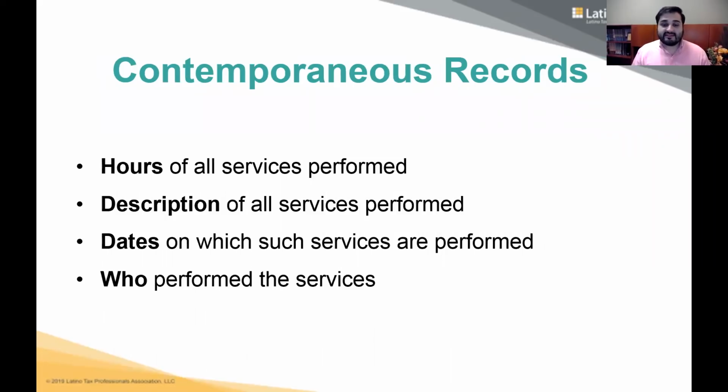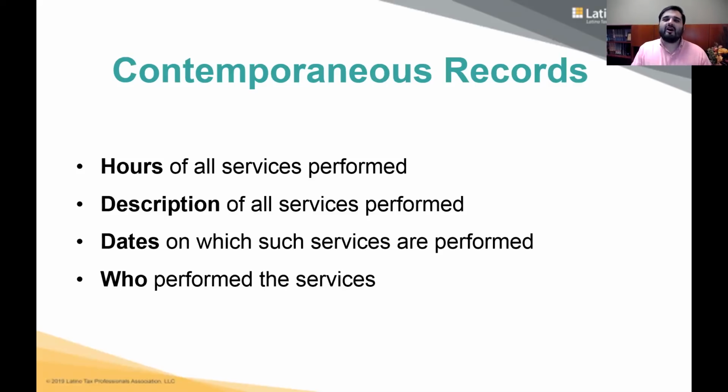Now, keep in mind the time reports or similar documents must include hours of all services performed, a description of all services performed, dates on which such services are performed, and who performed the services. That needs to be in play for the IRS to consider that activity a trade or business.